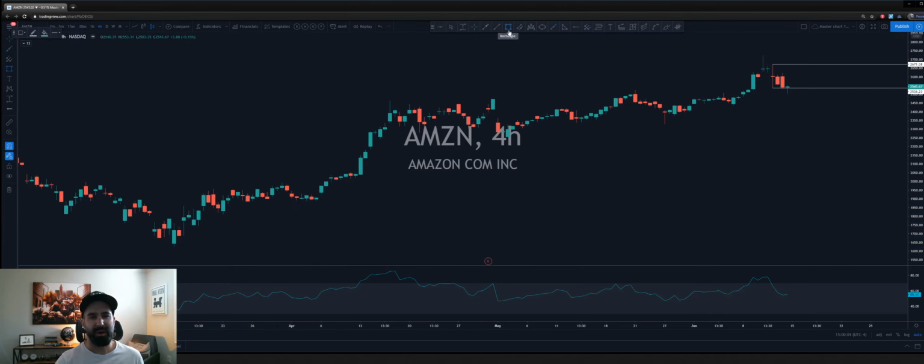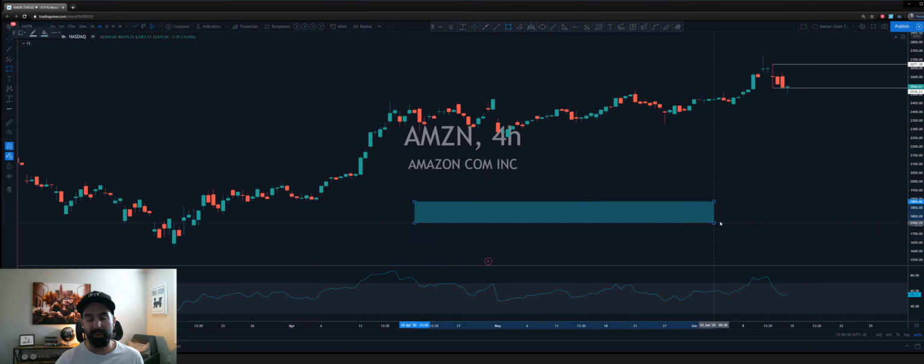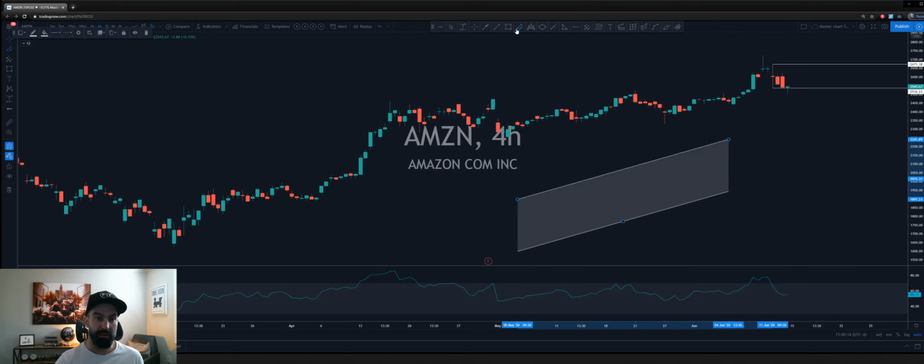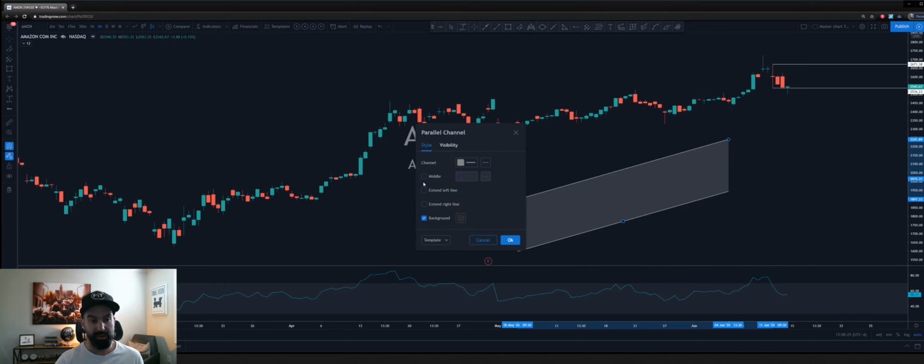This is called a square, a rectangle. So we got a rectangle. This is when I really just want to highlight a key resistance or a key support zone. This is what I use for drawing channels. Okay, and it's called channel. Very simple. Parallel channel. So you can add a median line to this if you want to have a median line in your channel drawing. Sometimes I'll put it on, sometimes I'll take it off, which is over here. Okay, and you can see we just added a median line.